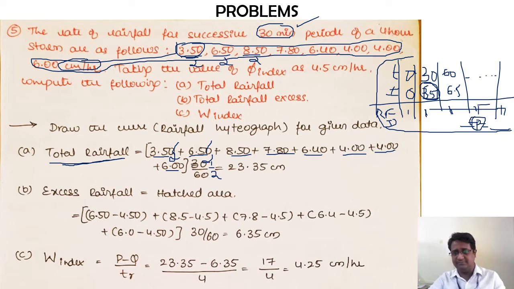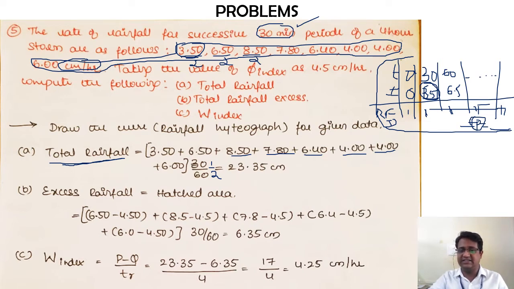Sorry, you are dividing each bit by 2 and then adding that. But in this case, since we already know the calculations that need to be done, we are adding all the values which are already given in terms of per hour only, and then the entire addition we are dividing by 2. With this calculation, ultimately I am going to get the value of P as